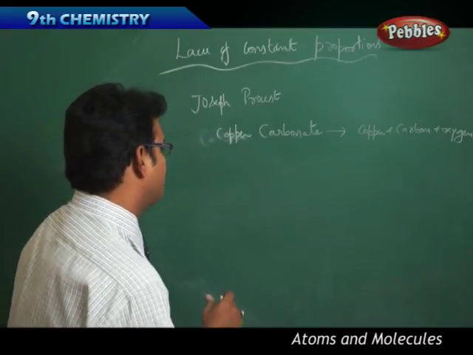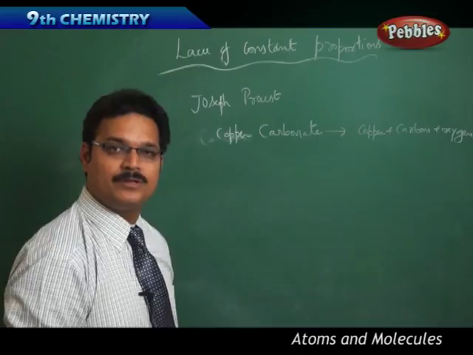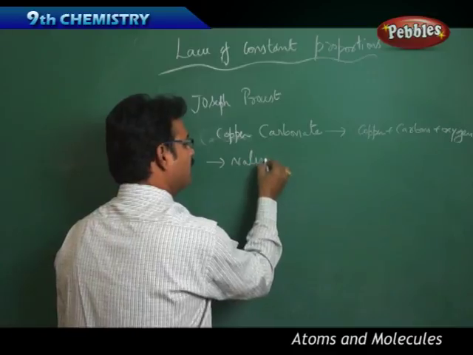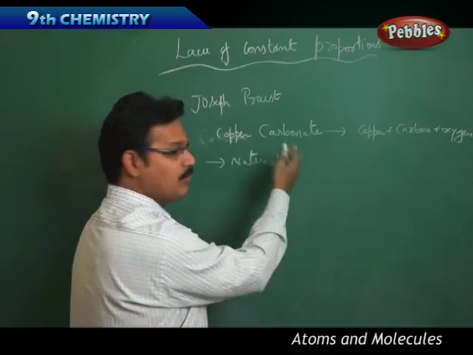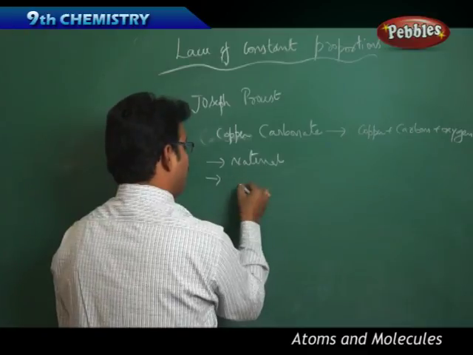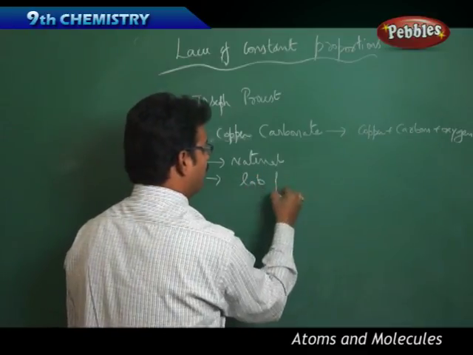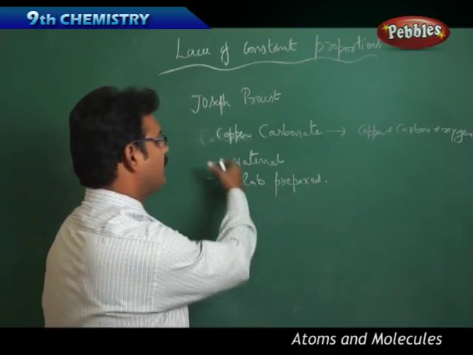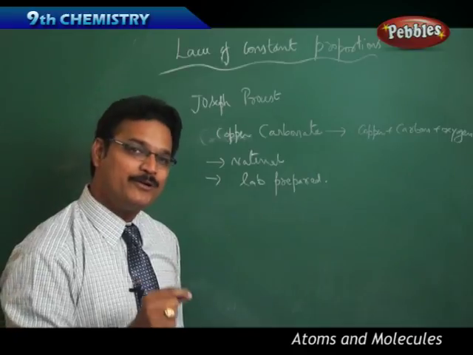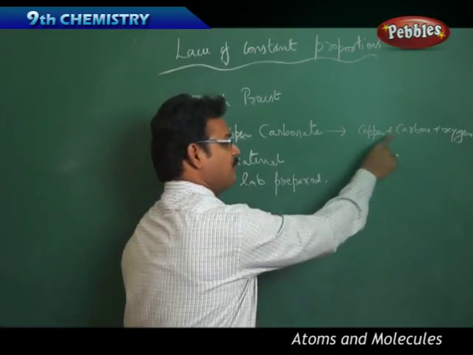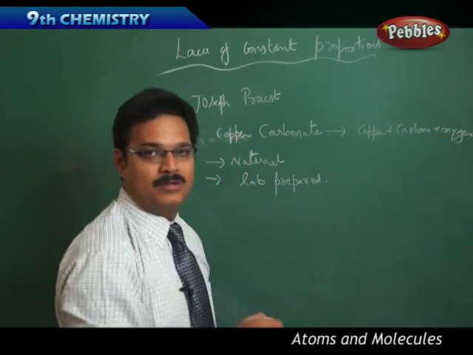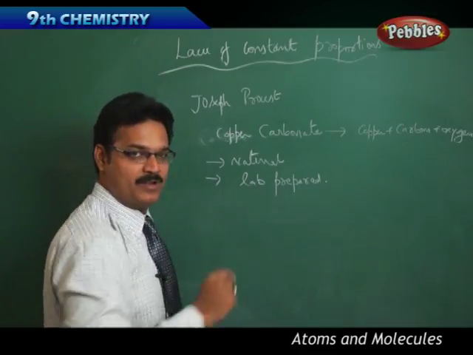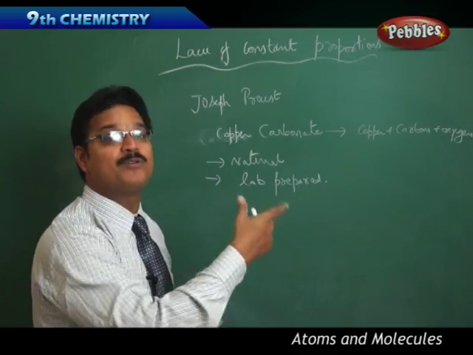What he did was take this compound in 2 situations. One is natural copper carbonate, and the second is laboratory prepared, artificially developed copper carbonate. Now he wanted to test whether its constituents, copper, carbon and oxygen, have the same proportions in the natural way and the lab prepared way, or different proportions.